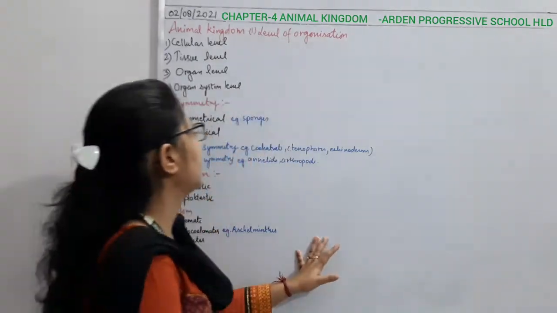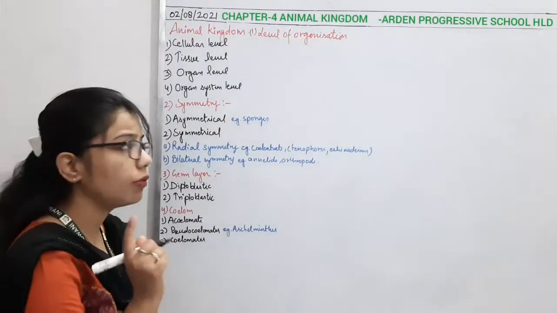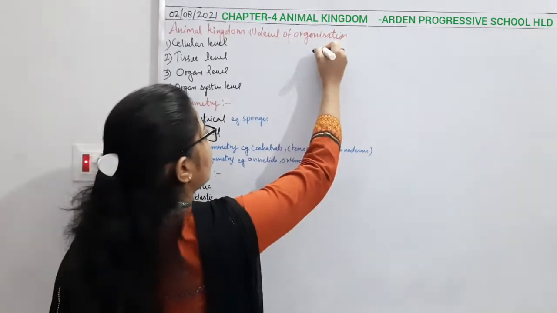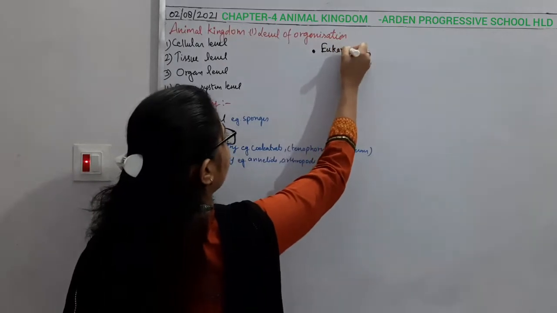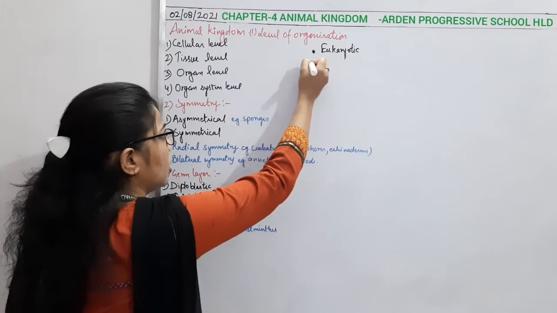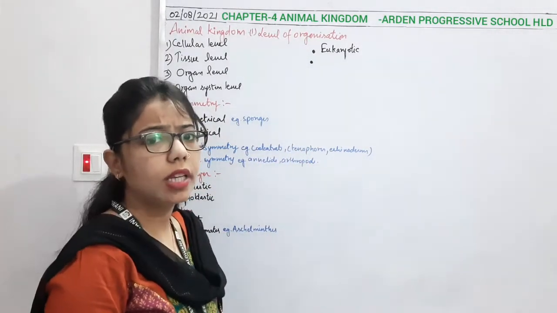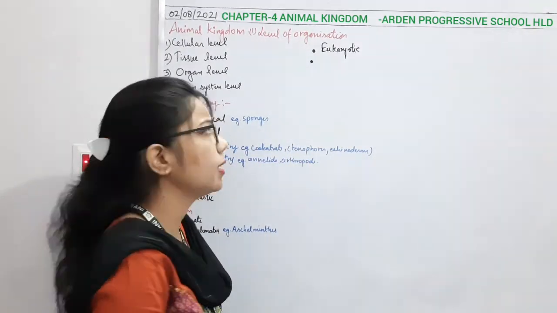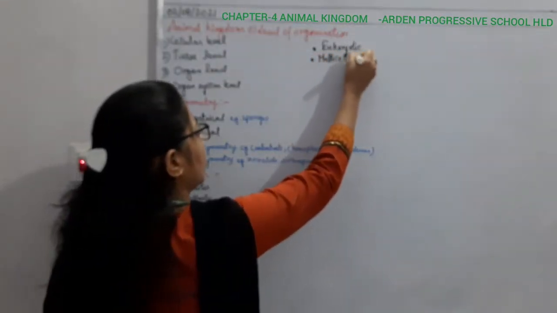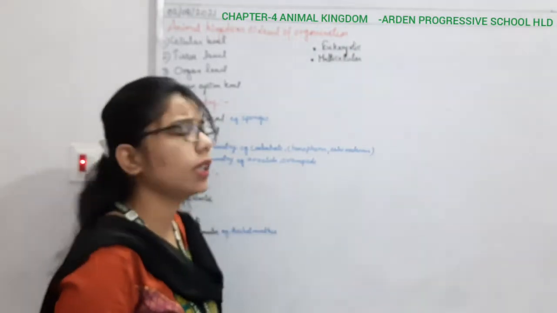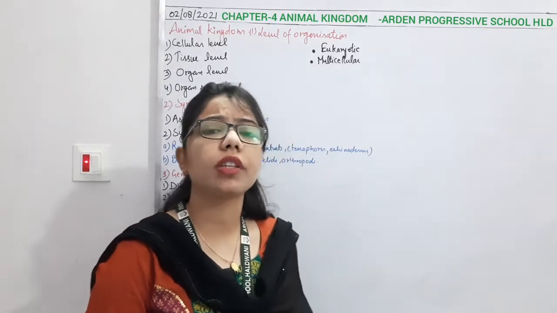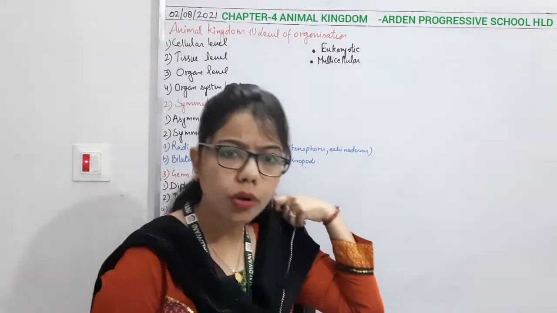So here also, if I talk about the animal kingdom, the first characteristic which we know is that they are eukaryotic. It means that they are having a true nucleus. First thing, right? Then comes another one about the cell. What type of cell is it? Single cell or multicellular? So we can say animals are multicellular. Now after that we have done the classification on the basis of the mode of nutrition.